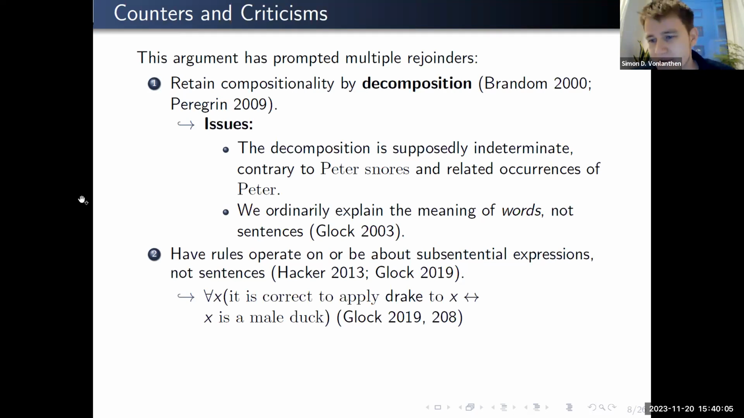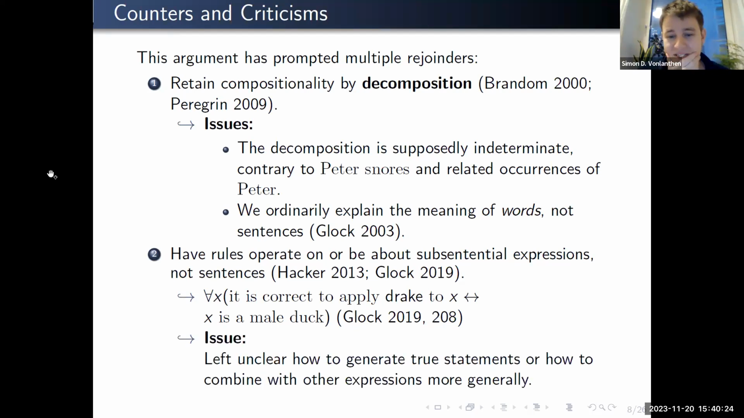So Glock gives the following example: for all x, it is correct to apply "Drake" to x just in case it is a male duck. However, Glock also is very insistent on rules having to already feature the different syntactic combinatorial possibilities. But then the rule that he gives us is this one. So the issue here is that it's exactly not clear how we get from the correctness of applying "Drake" to making true statements, much less how "Drake" is to be composed or combined with other expressions.